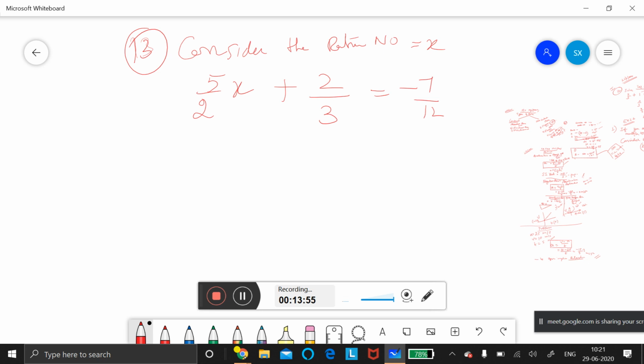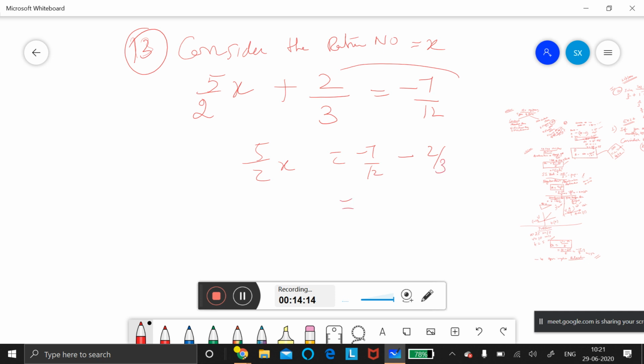So according to the question, straight away it is coming like this. It is in fraction. If it comes in fraction, don't get worried. So 5 by 2x is equal to, bring this side, minus 7 by 12. This plus 2 by 3 will become minus 2 by 3.